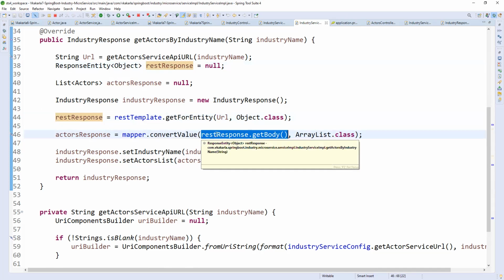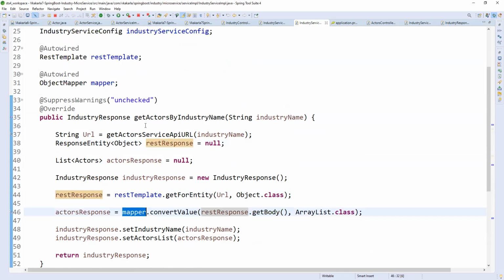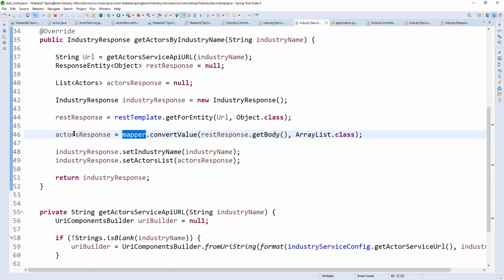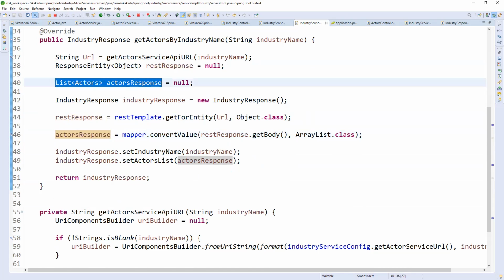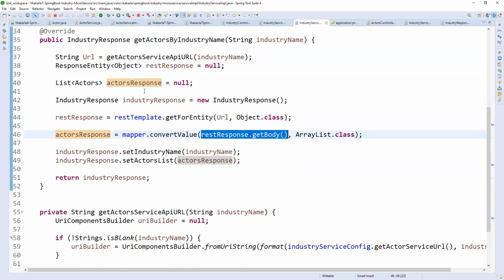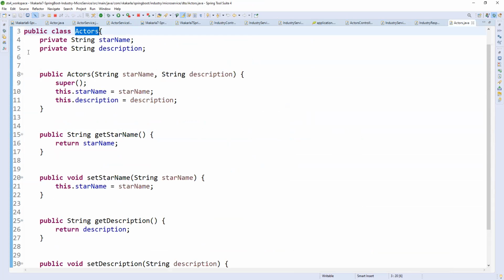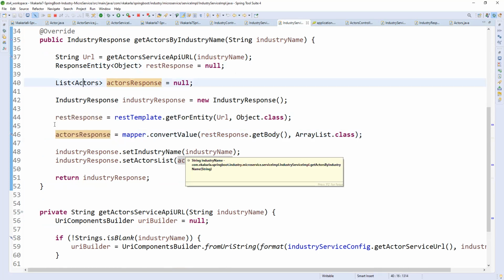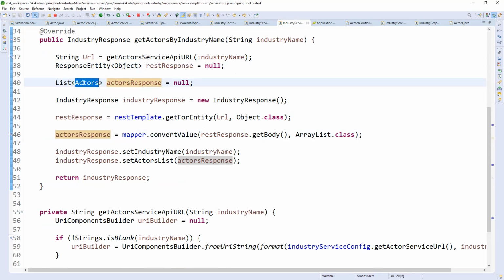Instead of iterating over a list of objects, I am using object mapper, whenever you have the same values in a list. Here also we are getting a list, so you need to prepare one actor class inside the industry service. Using object mapper, we can directly map the values we get onto these properties.